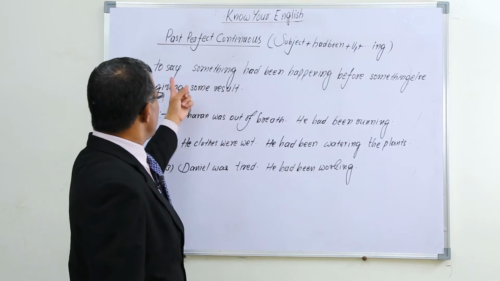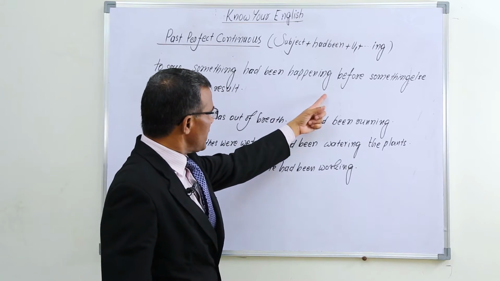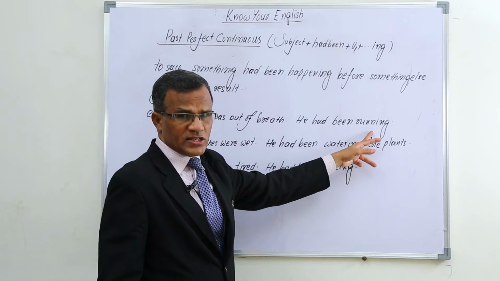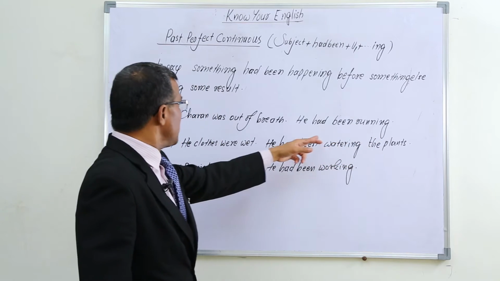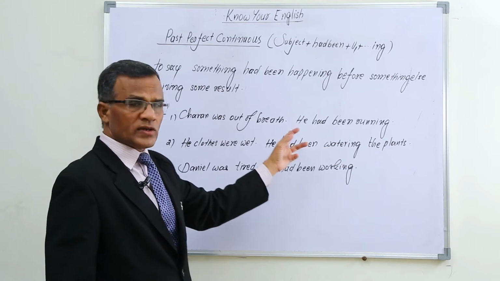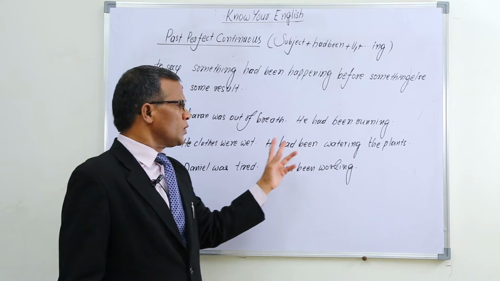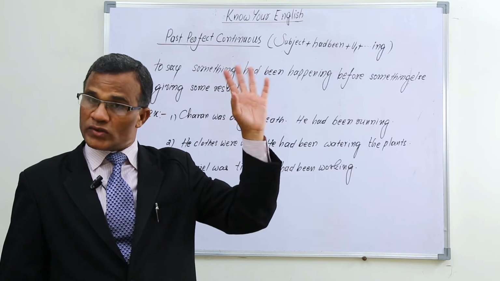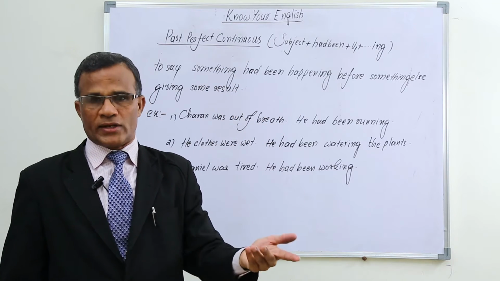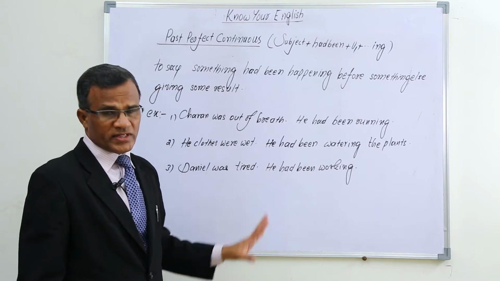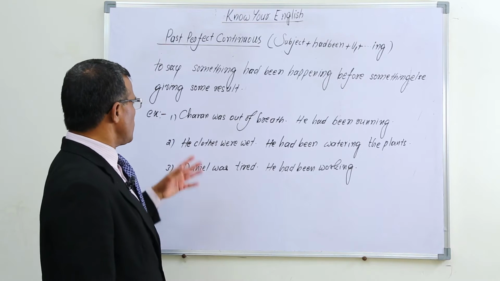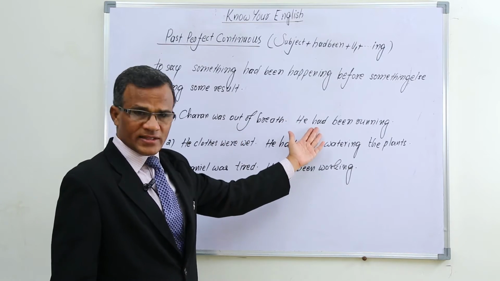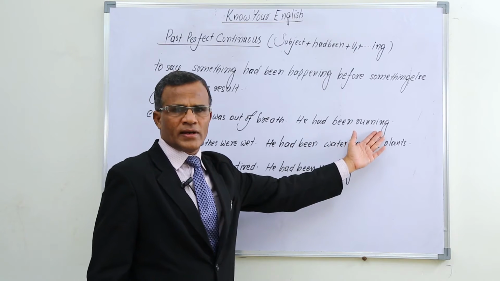So when we talk about some action that had been going on before something else, to give some result, we use this past perfect continuous. Charan was out of breath is the result, and the cause for this is he had been running.